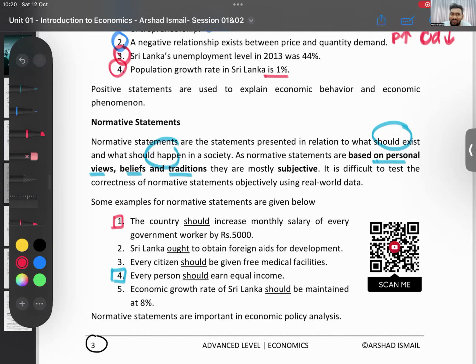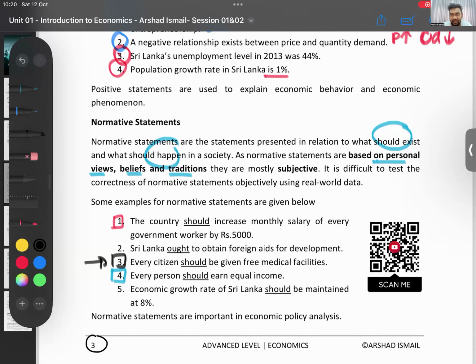There is no true or false in this. These are debatable. Some people are saying they should, some people are saying they shouldn't. Then look at the next one. Okay, what about this? Number 3. Every citizen should be given free medical facilities. What do you all think? Should we give or should we not give?